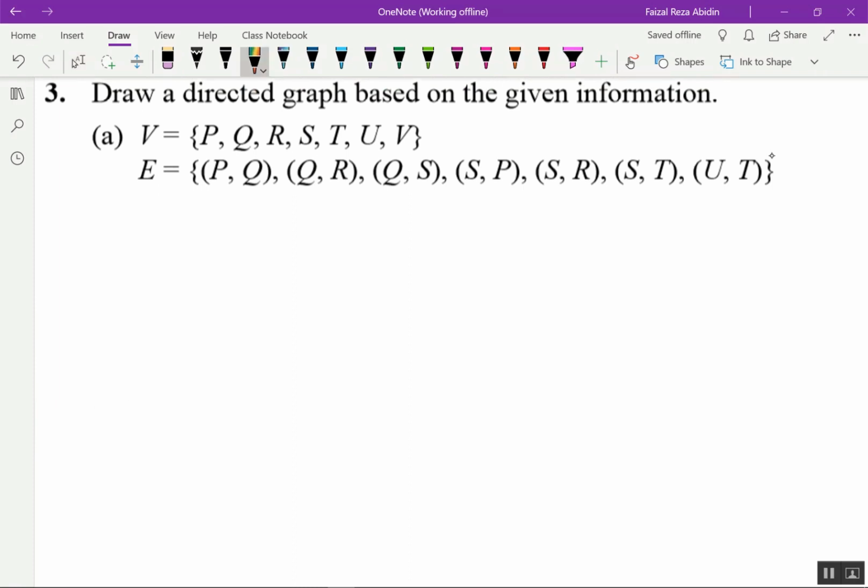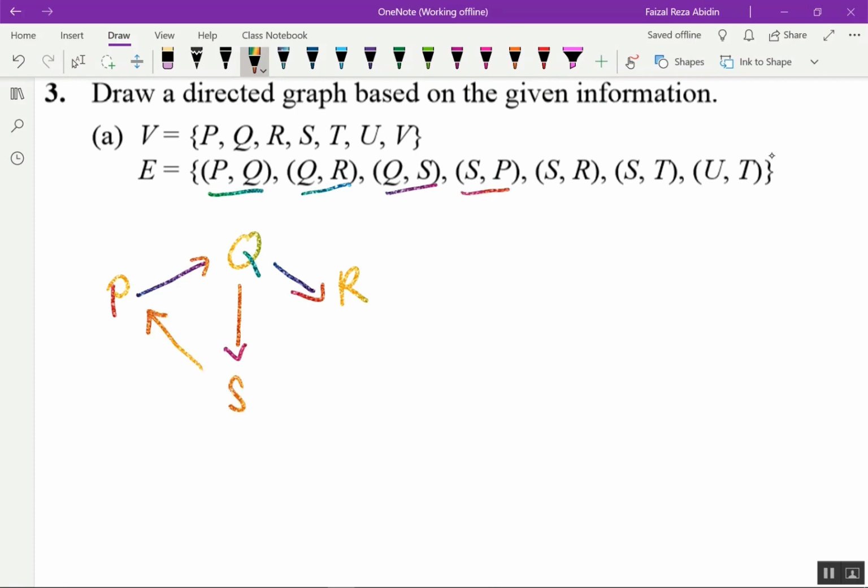I start with P: given here PQ, so P to Q, and then Q is connected to R, QR here, and QS, Q connected to S, and then S connected to P. So S is also connected to P, and S also to R. S to R, S to T, and also U to T.